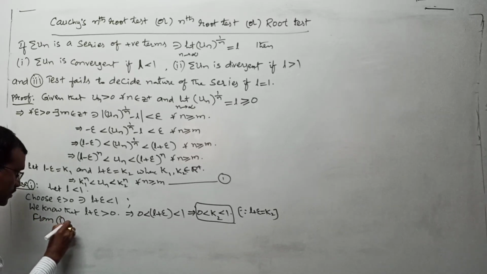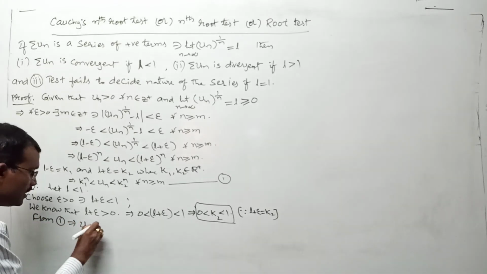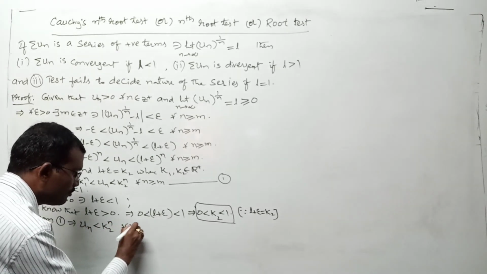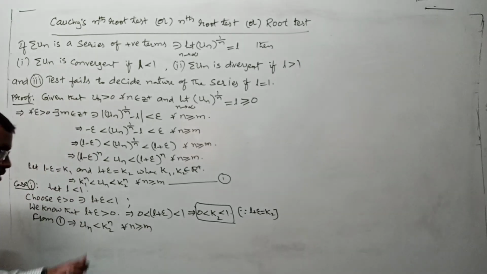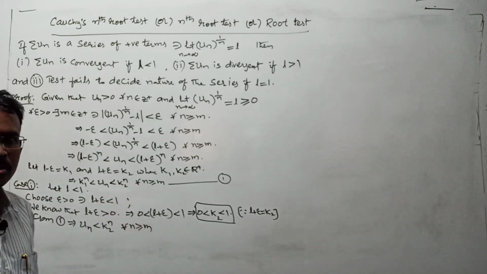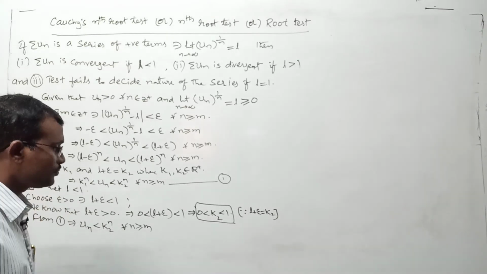From 1 implies what we have? Un is less than k2 power n, correct? For all n greater than or equal to m. Any problem here? Un is less than k2 power n for all n greater than or equal to m.